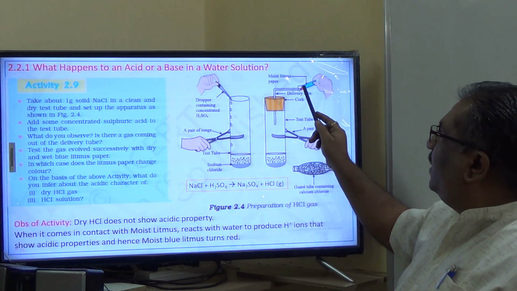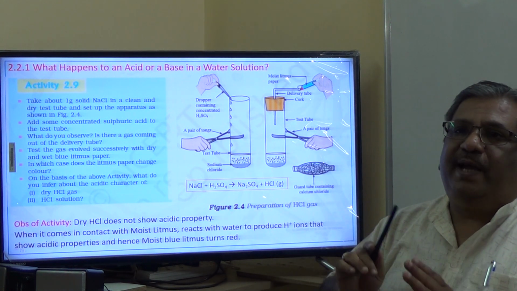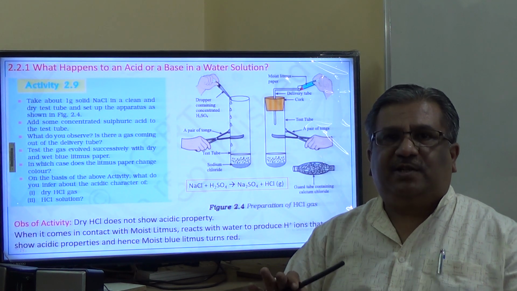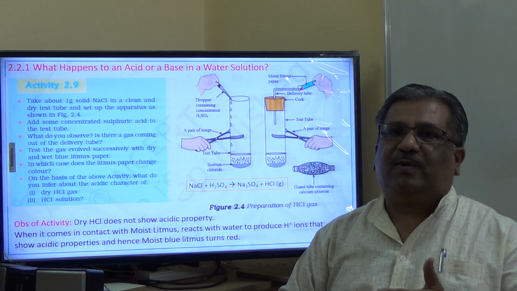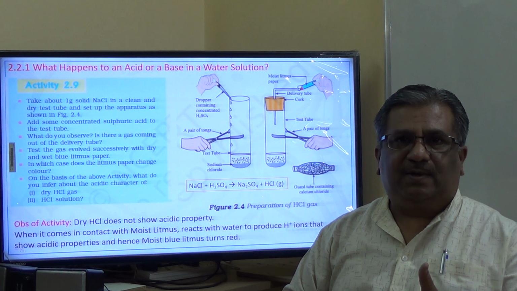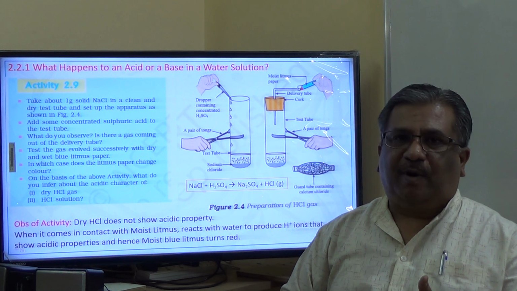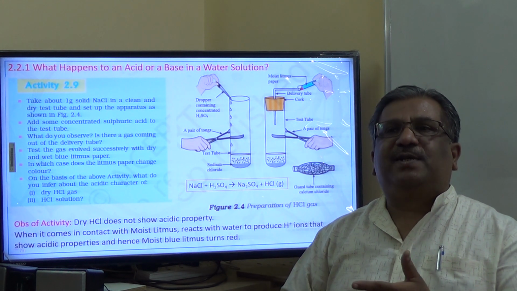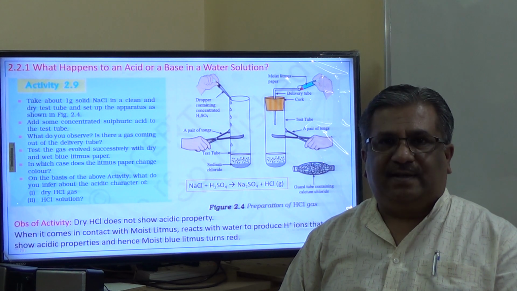Whenever hydrogen chloride gas comes in contact with water, water is able to split hydrogen chloride into H plus ions and chloride ions. Are you able to understand? H plus ions are responsible for acidic property, and blue litmus paper will turn red in the presence of acid.